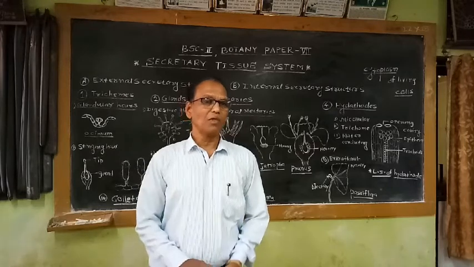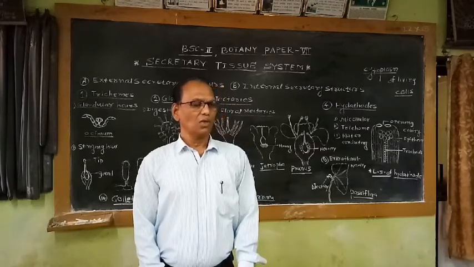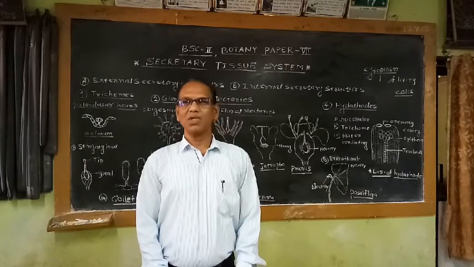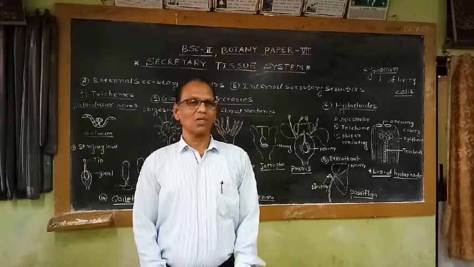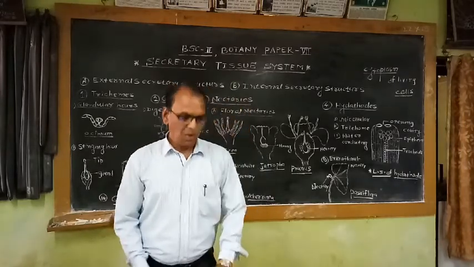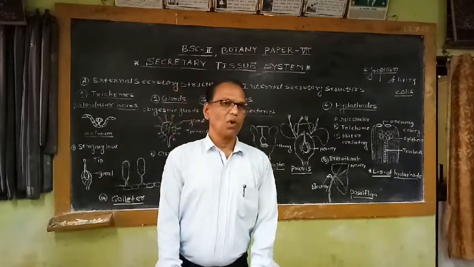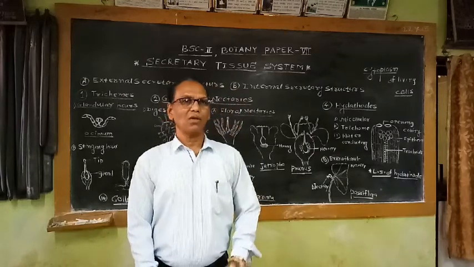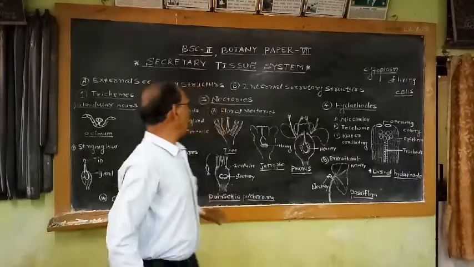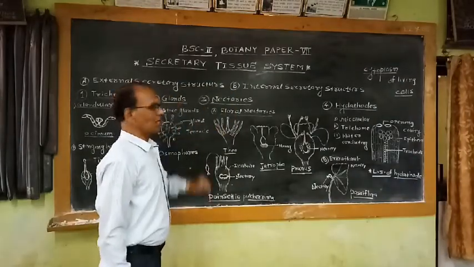They are different. That means morphologically secretory structures are different, as well as the secretions produced by these secretory structures is also different. So all these secretory structures which are present superficially on the various plant organs like stem, leaves, flowers, etc., they are commonly called as external secretory structures.